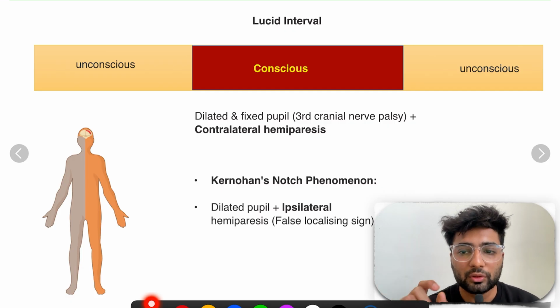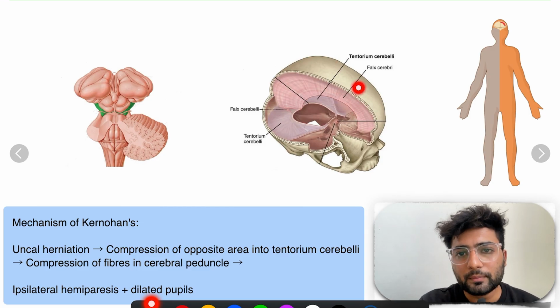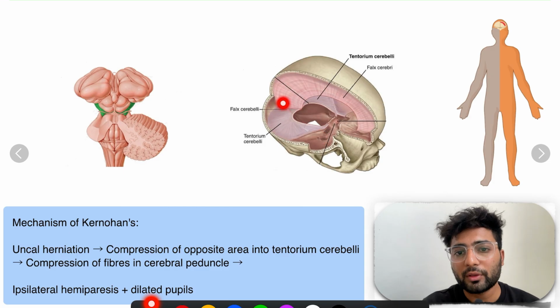So in Kernohan's notch phenomenon, let's say that the bleeding is in this part of the brain. See, this is the tentorium cerebelli, and this is the falx cerebri. Whenever the bleeding is here, it is somehow compressing the opposite part of the brain. So the bleeding is here and it is compressing the opposite part of the brain.